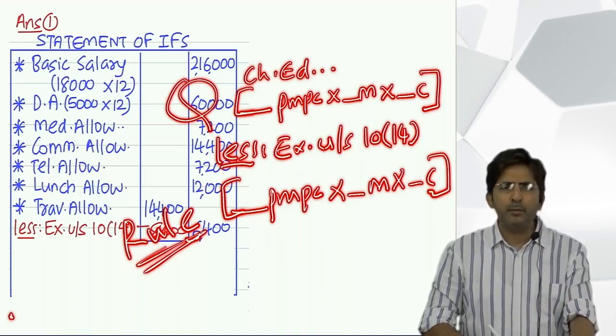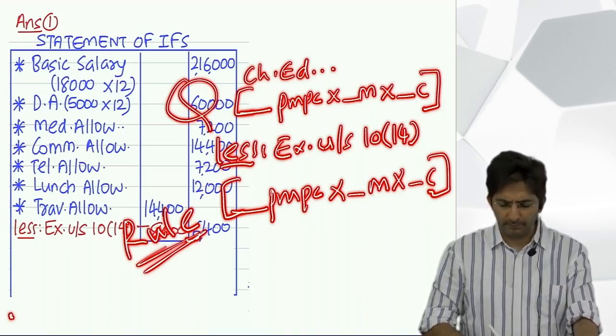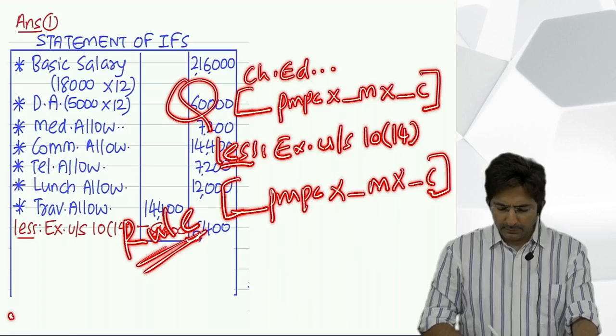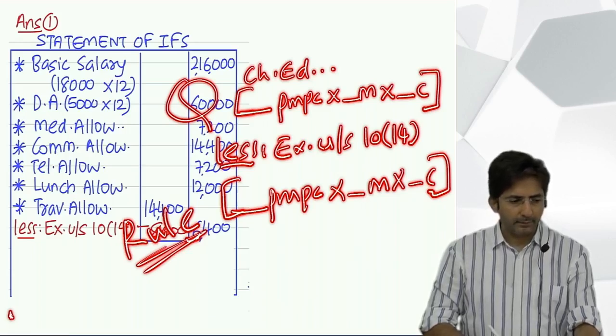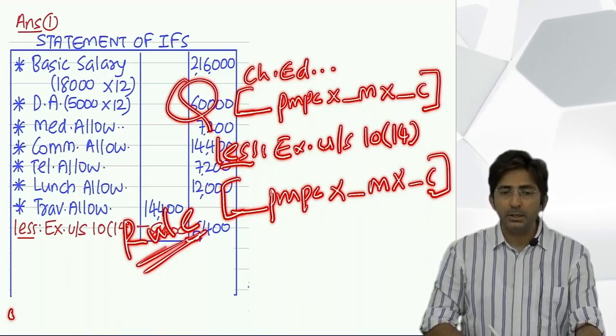No need to put the amount, because for the amount I want to say something. Then less exempt under section 10(14). There also you write dash per month per child into dash months into dash children.